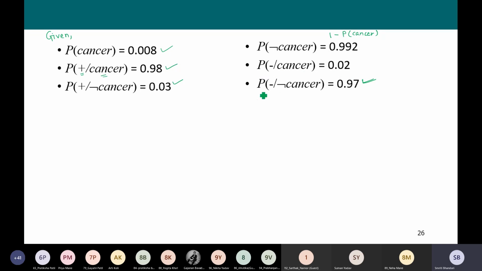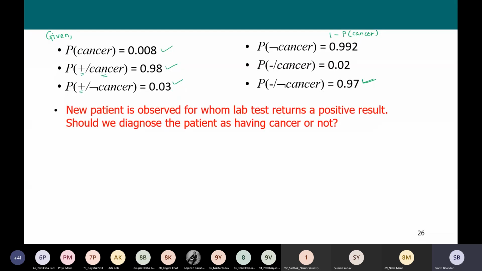Further, it has been given that the probability that the person is diagnosed negative and does not actually have cancer is 0.97. Based on that, we have computed the probability that the person is diagnosed as positive, but he or she does not actually have cancer. This probability comes out to be 0.03.